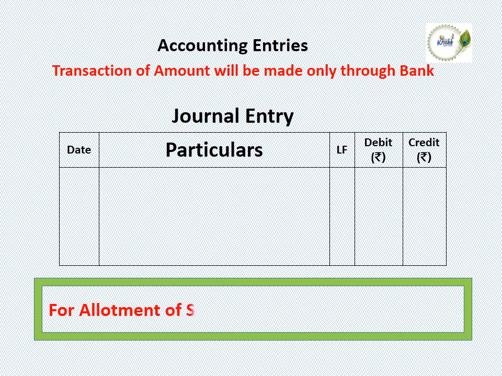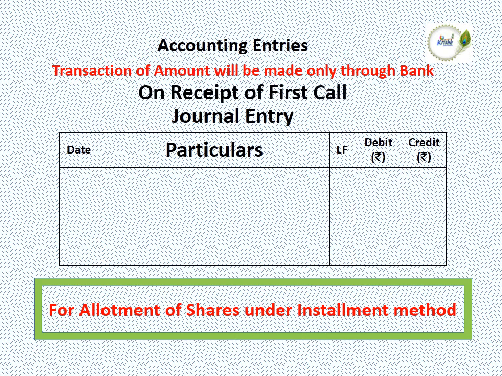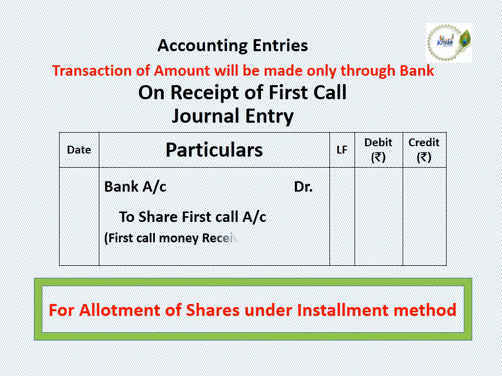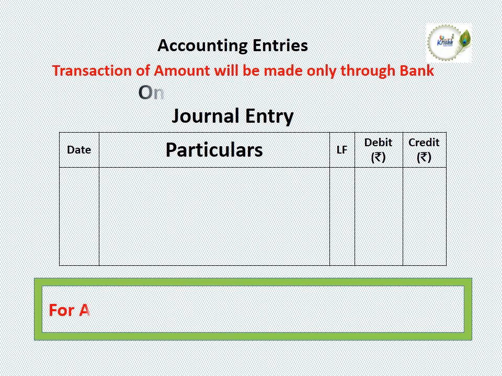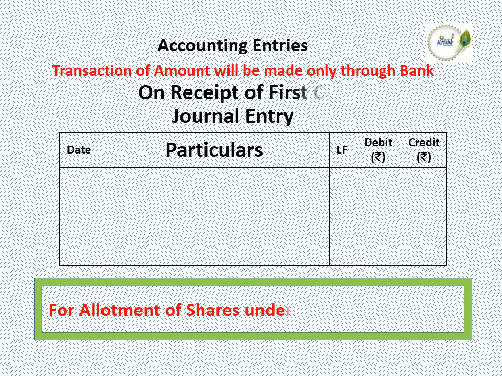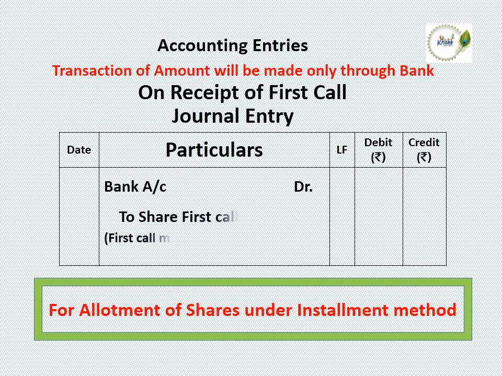Then finally, for receiving the first call money, that is on receipt of first call, we have to pass the journal entry bank account debit to share first call account credit.